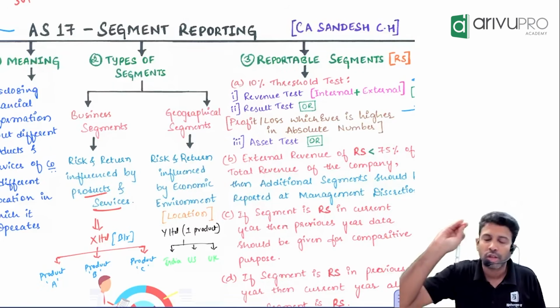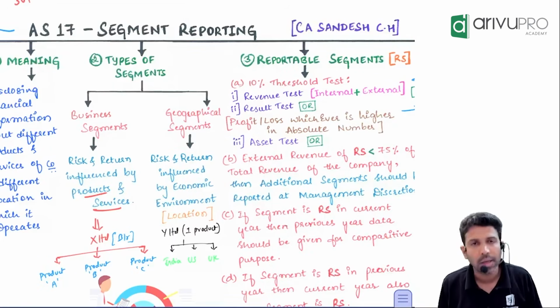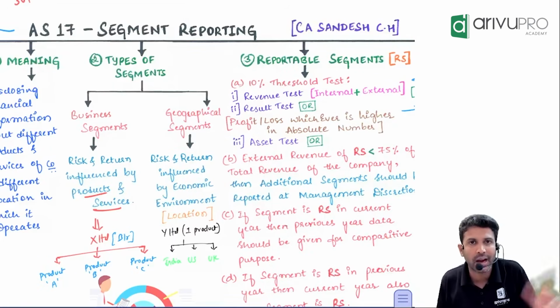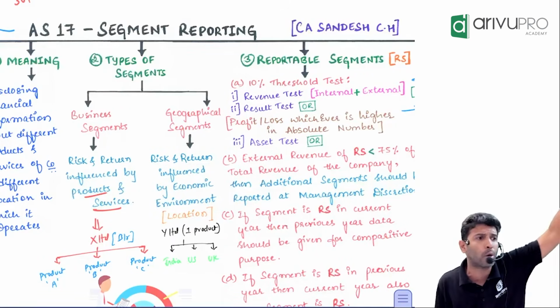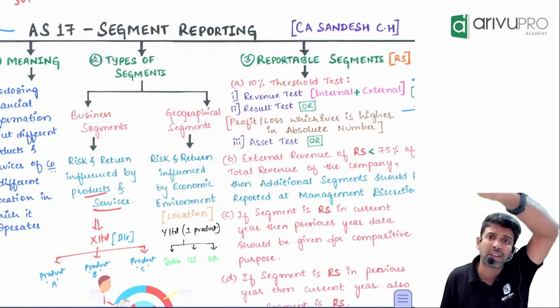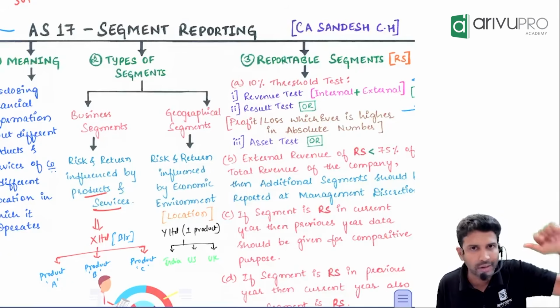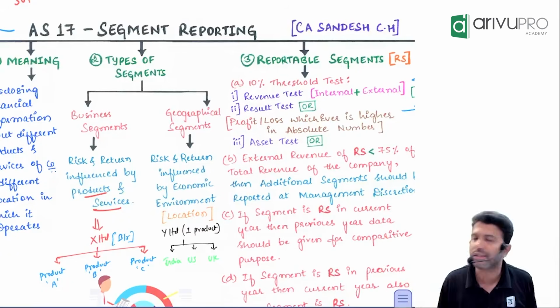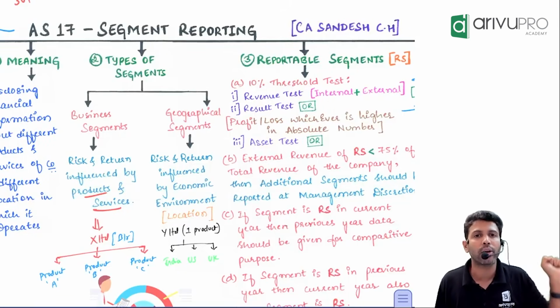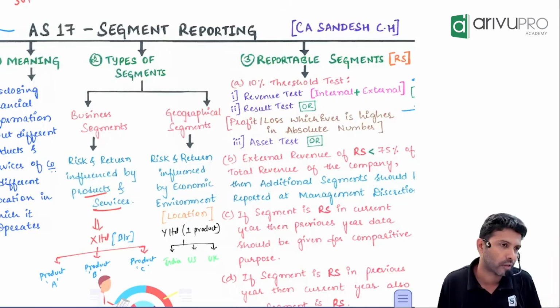So what the standard says is, we can't give every piece of information product wise or location wise because we could have hundreds and thousands of products, hundreds and thousands of locations. It's quite difficult. It will become too voluminous. Hence, what AS17 said is, we will bring in something called a test, a 10% threshold test.